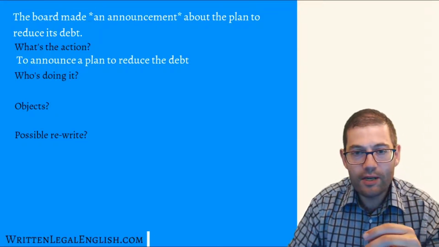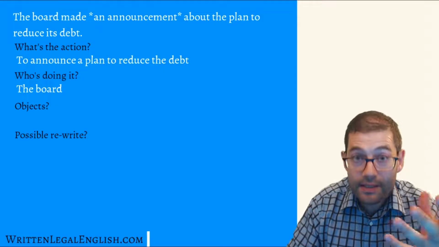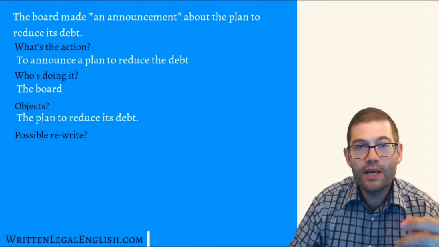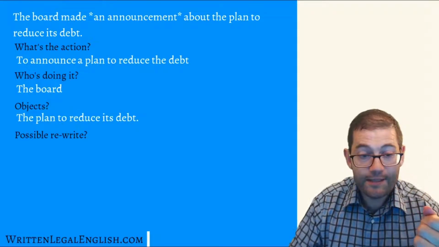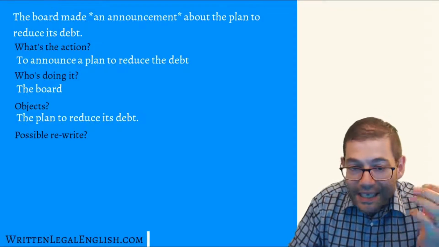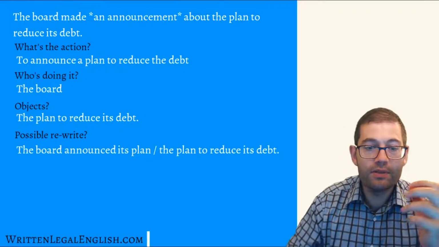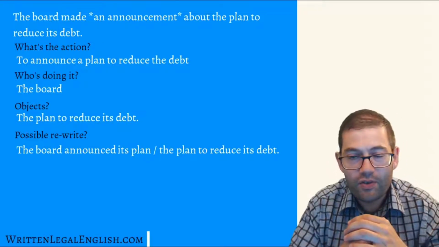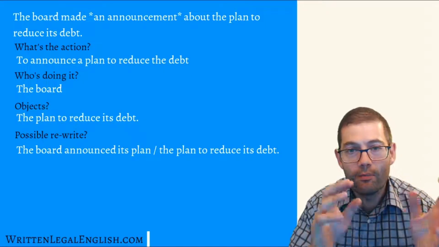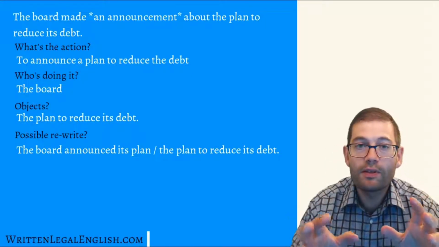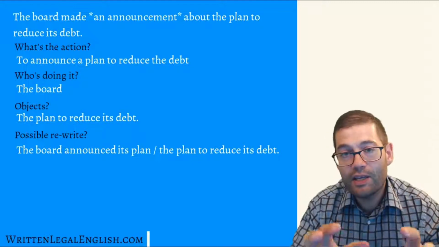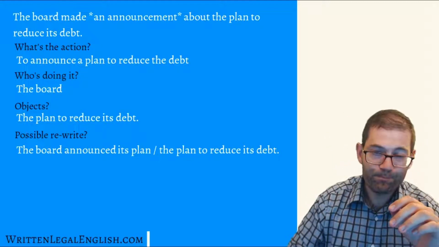So the action is to announce a plan to reduce the debt. Who's doing it? It's clear that the board is doing it. The object is the plan to reduce the debt. And therefore, this is an easy rewrite. The board announced its plan, or the plan to reduce its debt. So make an announcement is a very, very common nominalisation and very, very easy to rewrite.